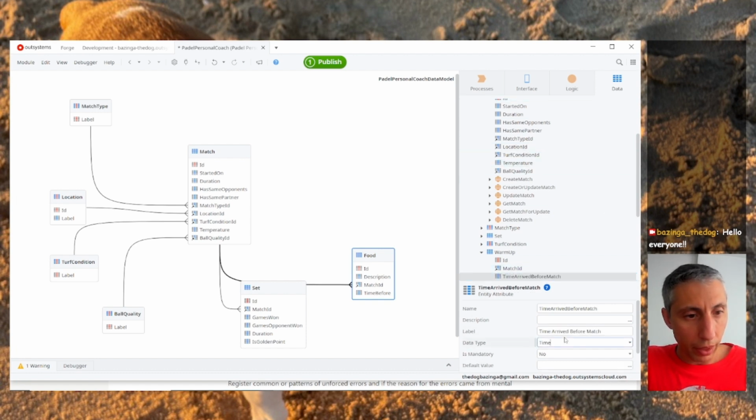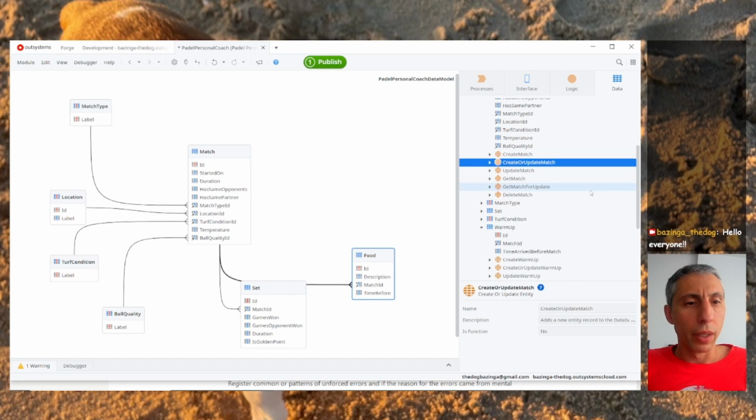Let's just put an integer here: time in minutes that the player arrived to the match before the match to do warm-up.